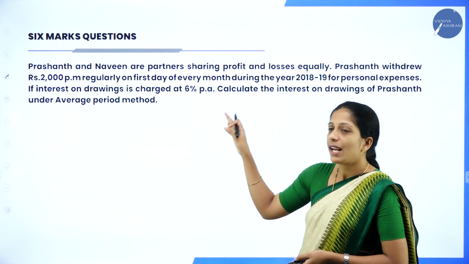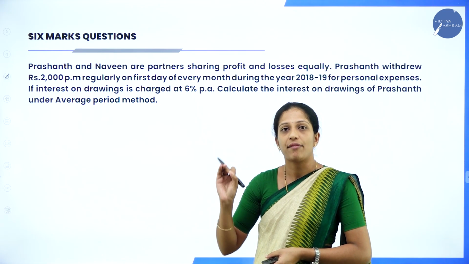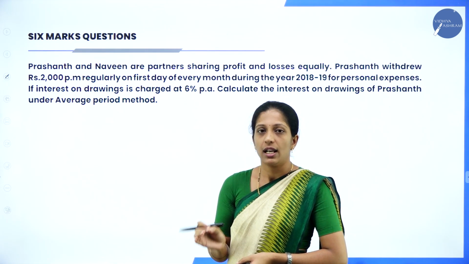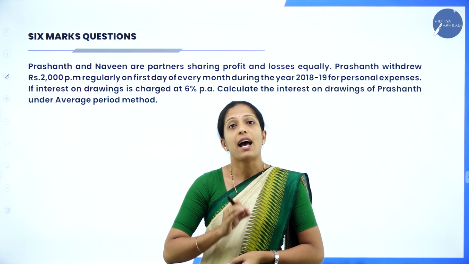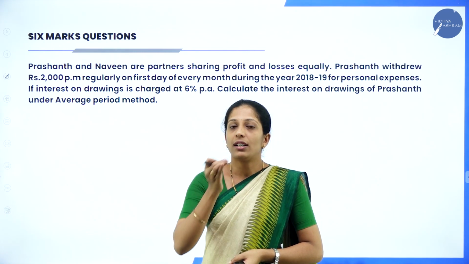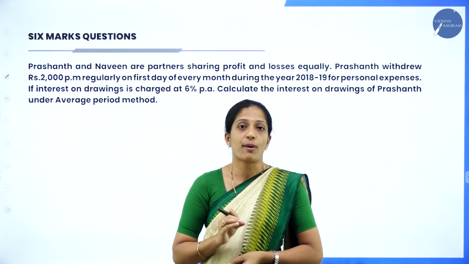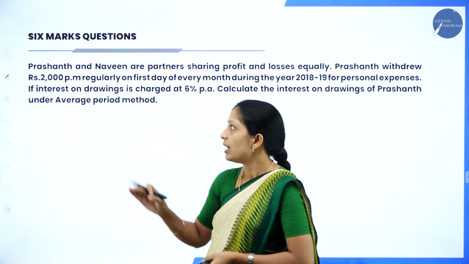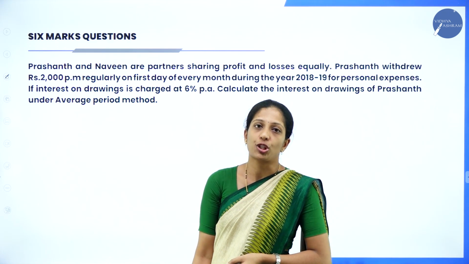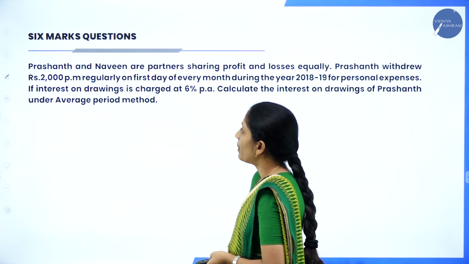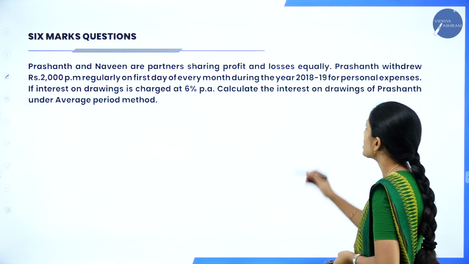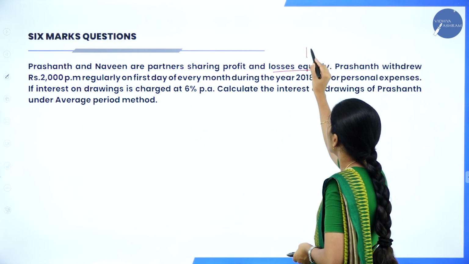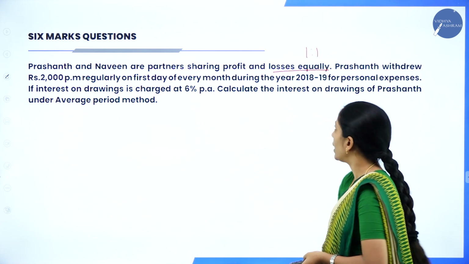Now, moving on to the next type of question. Here, they have asked a quite different question in your question paper. That is calculation of interest on drawings under average period method. So, earlier, those first two problems were under product method. Now, this is a problem on average period method. Now, go through the problem here. Prashant and Naveen are partners sharing profit and loss equally. So, equally in the sense their profit sharing ratio is 1:1.